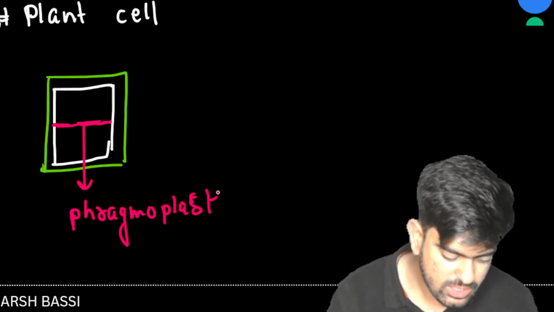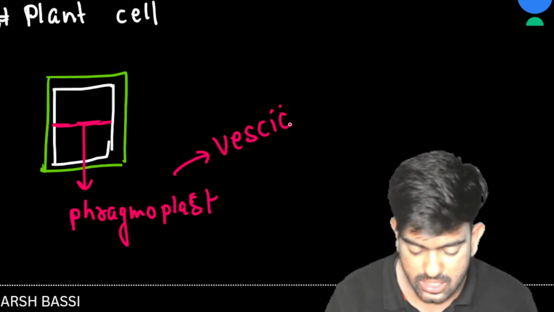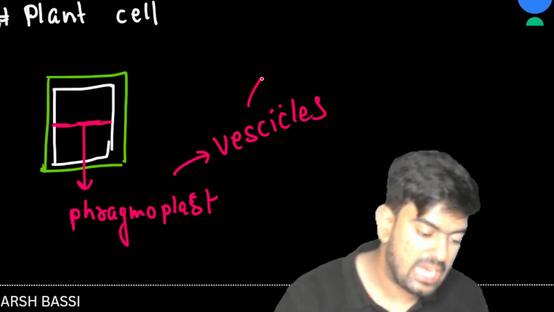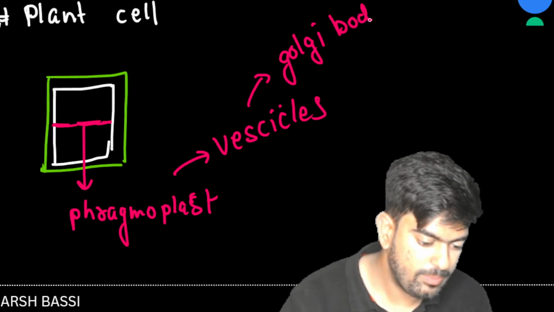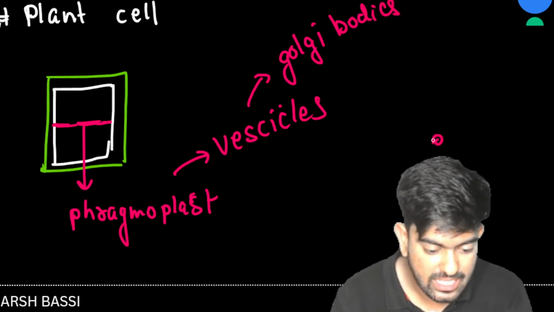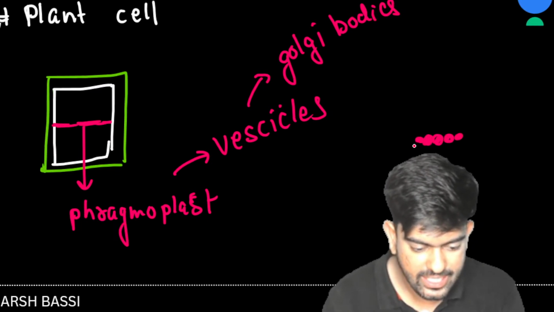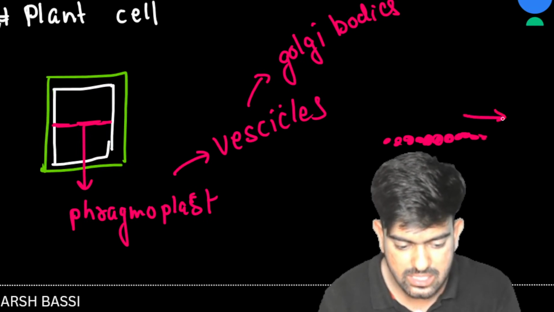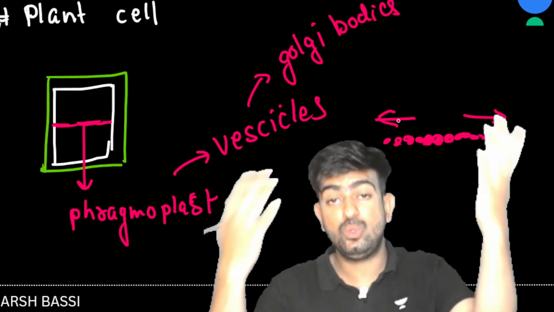And how is this structure made? This structure is made by vesicles, and these vesicles are formed by Golgi bodies. Suppose the deposition started here, again it will be deposited here, again here, here, and this is how it is going to divide this cell into two parts, or two cells.